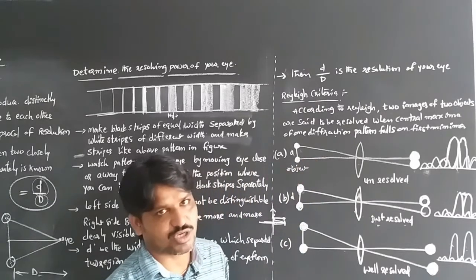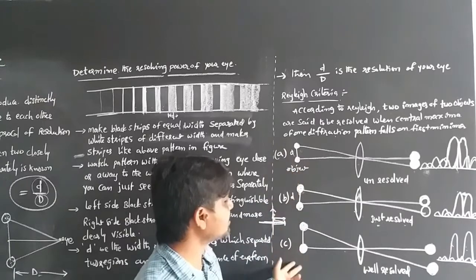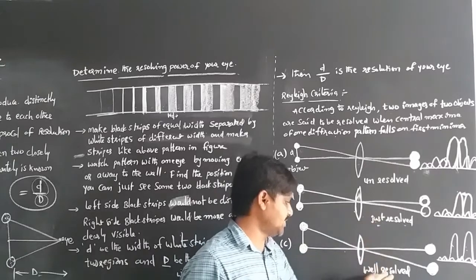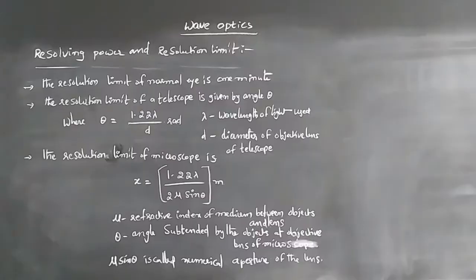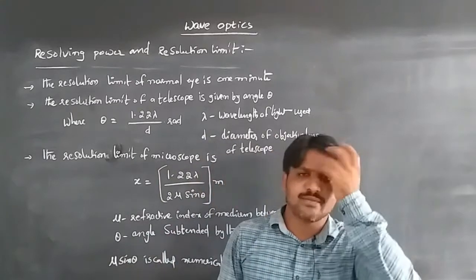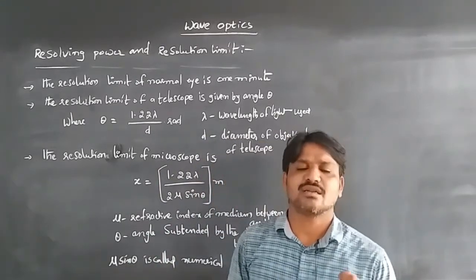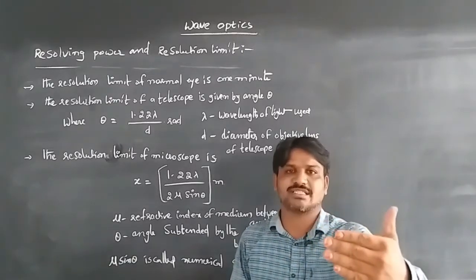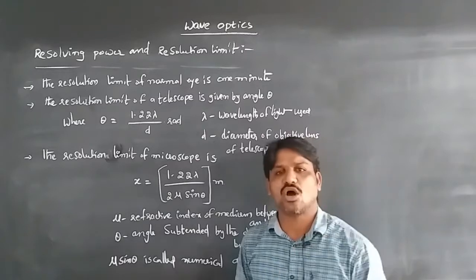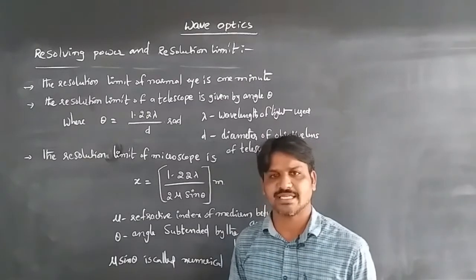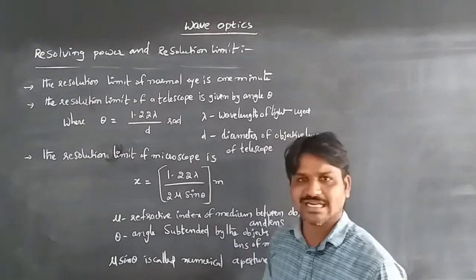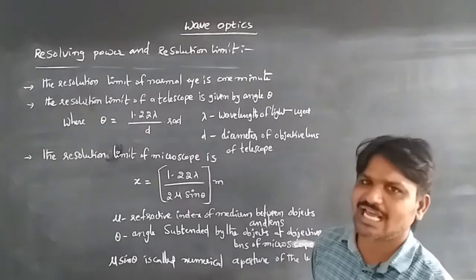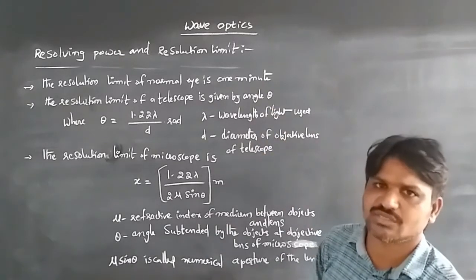By increasing the distance between the objects, we can resolve them. So the resolving power of our eye will be small d by capital D, where capital D is the distance from the eye to the objects. The resolution limit of a normal eye is 1 minute.